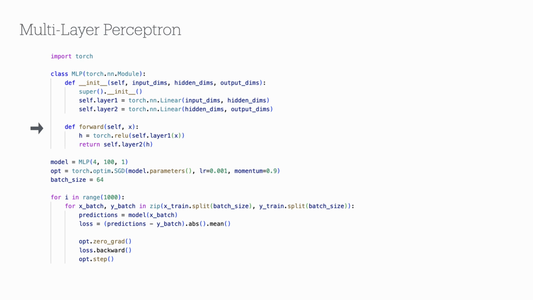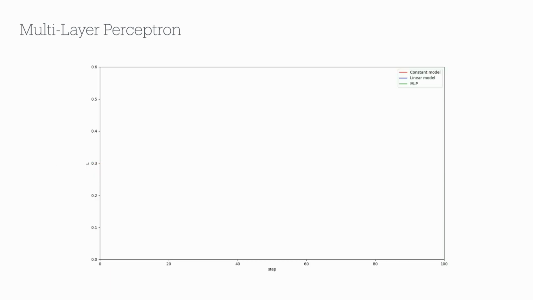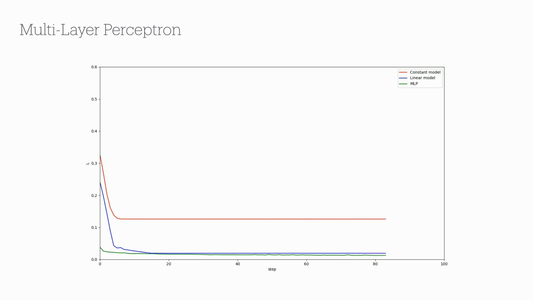So it takes the inputs x as arguments, applies the first linear model, followed by a ReLU activation function, and then applies another linear layer on the result. The rest of the code just implements stochastic gradient descent optimization to find the optimal parameters of our model as before. Let's see how it all works in action. We can see that the multi-layer perceptron performs slightly better than the linear model. It may be possible to tune this model to get better results, but because of some inherent noise in our data, we can't hope to get 0 error in this problem. So we declare a mission accomplished for our house price prediction model and move on.